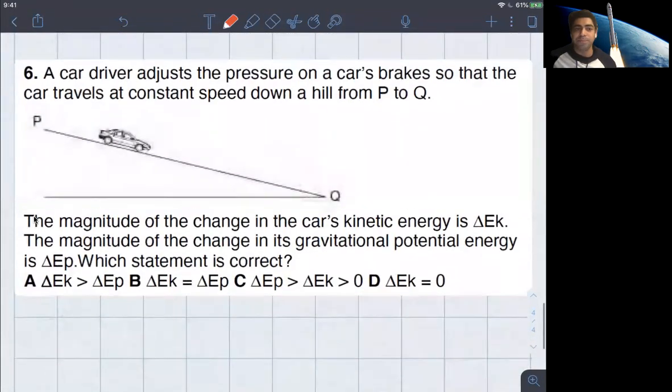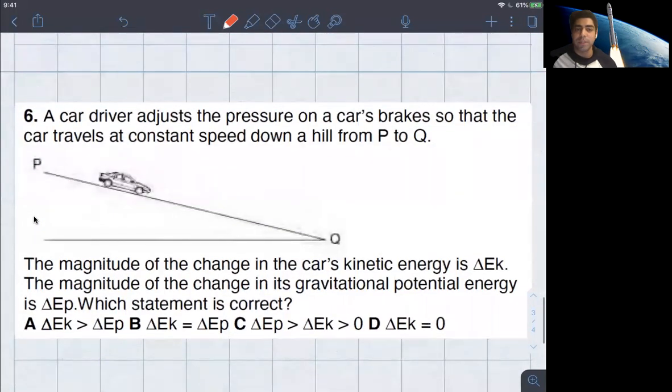Next question again. A car driver adjusts the pressure on a car's brakes so that the car travels at constant speed down a hill from P to Q. The magnitude of the change in the car's kinetic energy is delta EK. The magnitude of the change in its gravitational potential energy is delta EP. They're saying which statement is correct. Well, if you're good at paying attention to detail, then this should be an easy problem. Why? Just because of this fact right here. It says the car travels at constant speed.